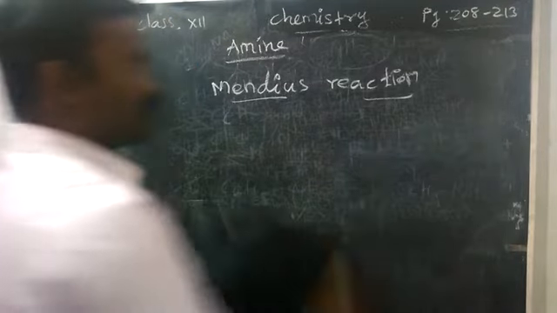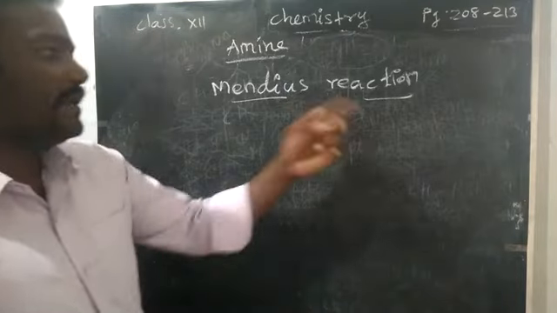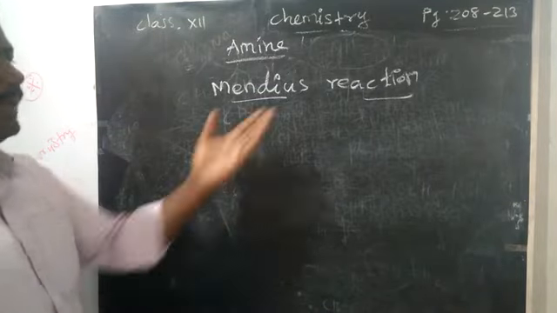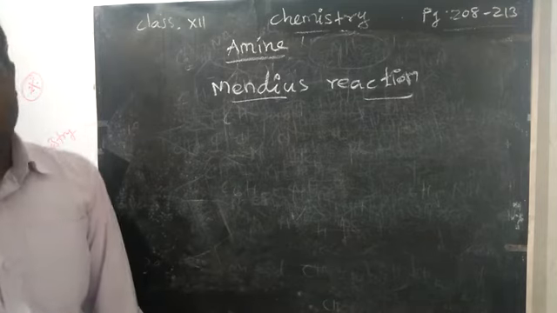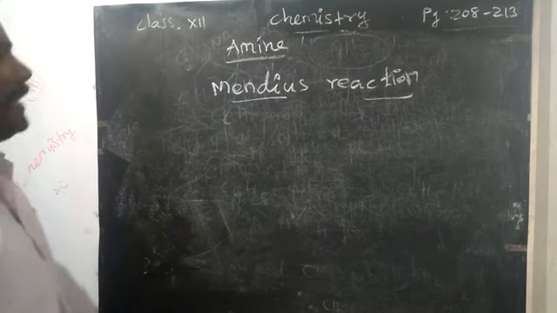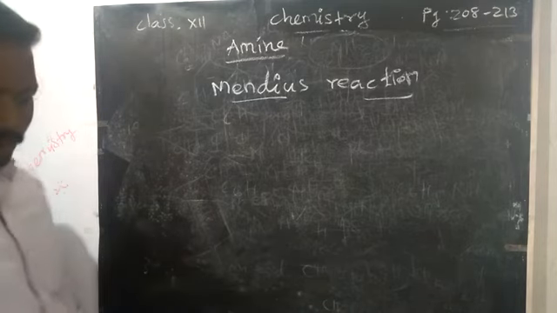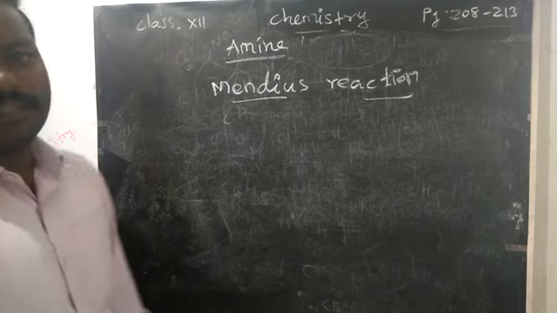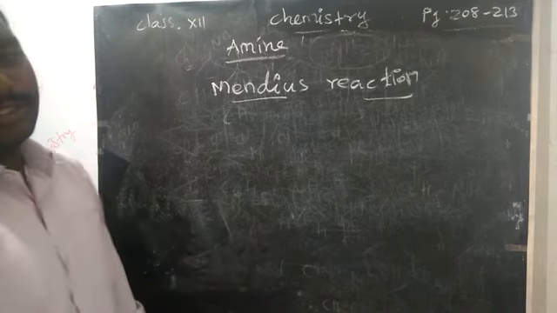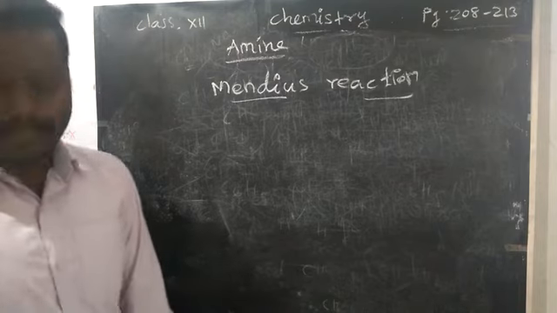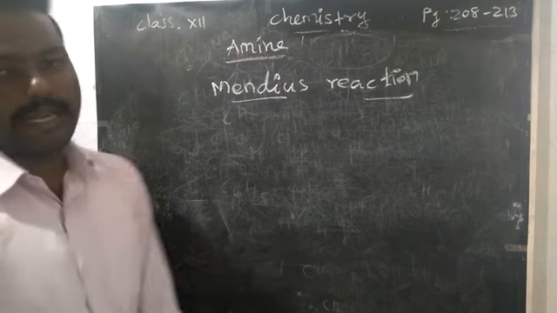So the first reaction is named the Mendius reaction. What do you mean by Mendius reaction? We are going to take ethyl cyanide or methyl cyanide, a cyanide compound. That cyanide compound can be reduced with platinum or a similar metal with hydrogen, or a familiar reducing agent like lithium aluminum hydride.